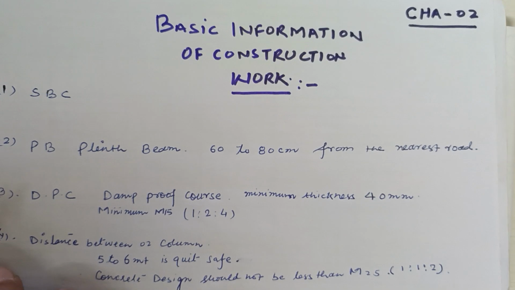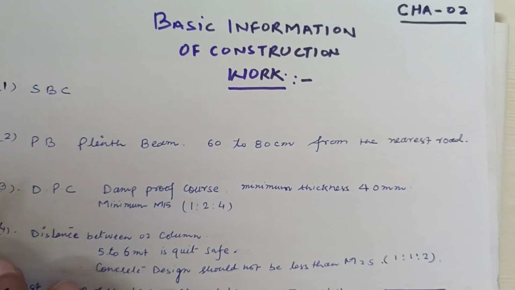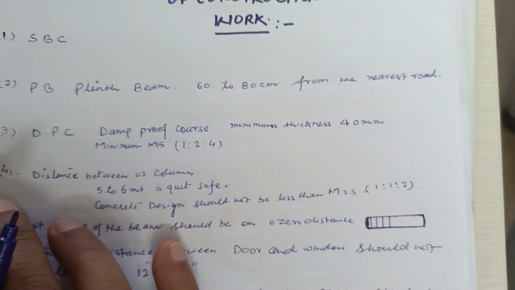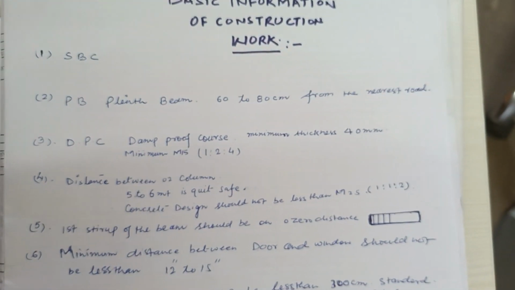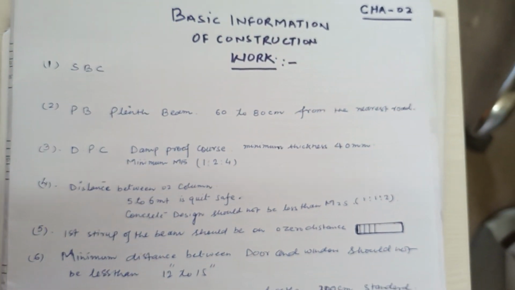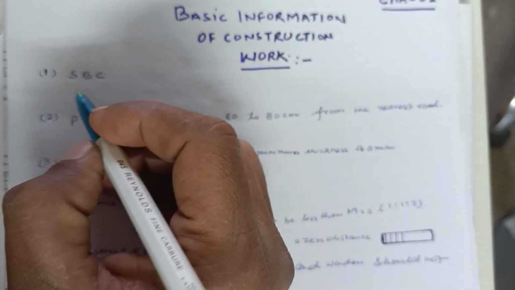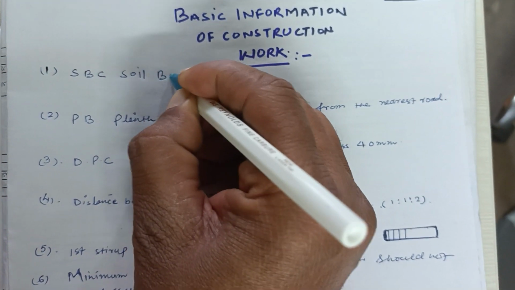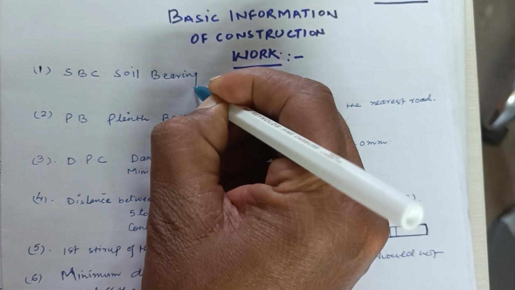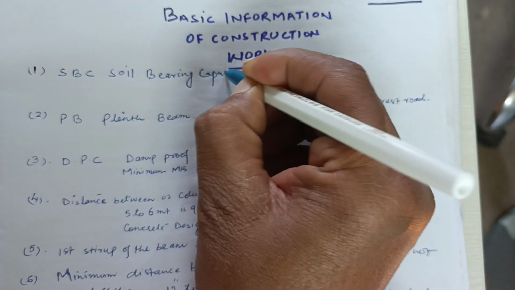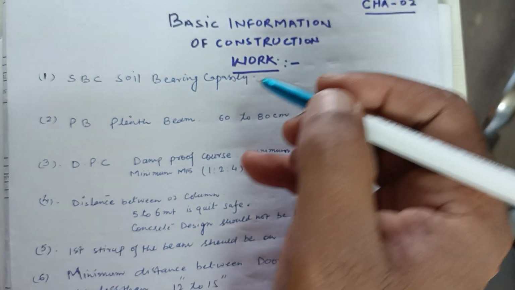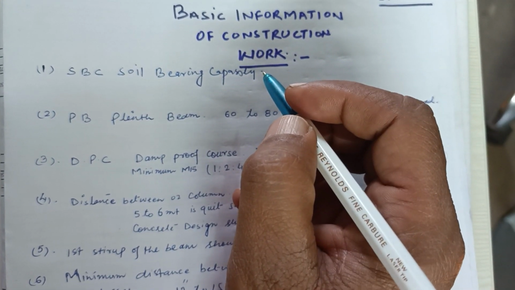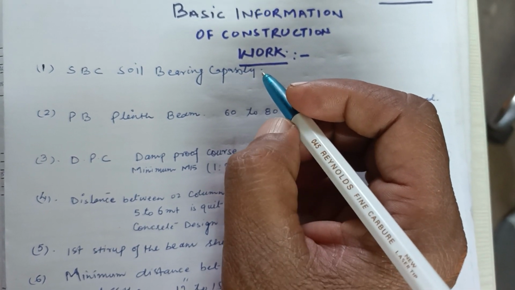So let's start chapter 2, regarding the basic information of construction work. The first point is SBC. What is SBC? SBC is soil bearing capacity. It should not be less than the design capacity.